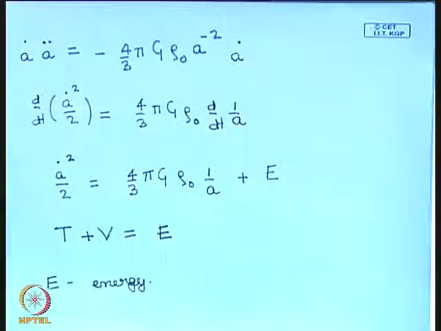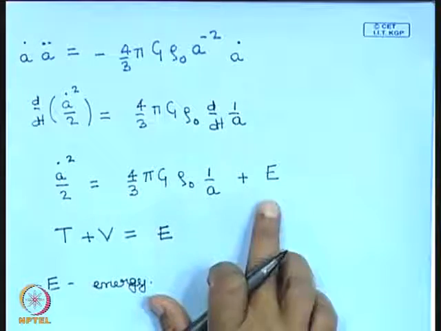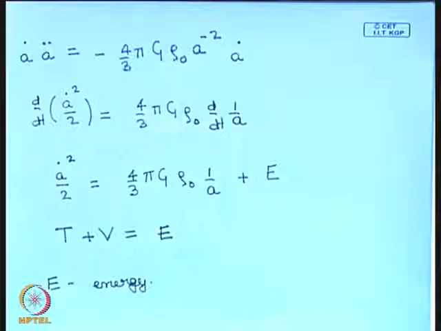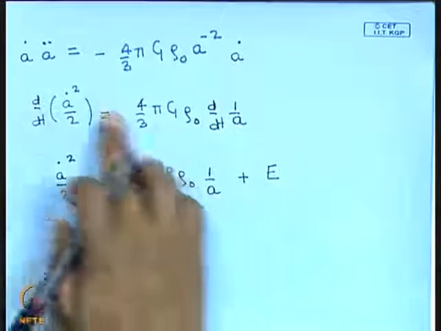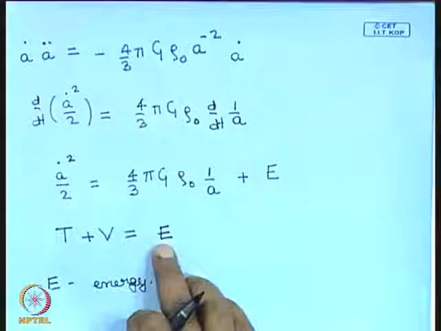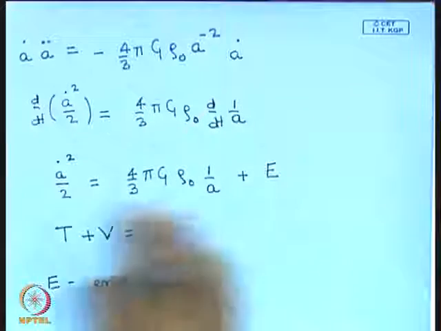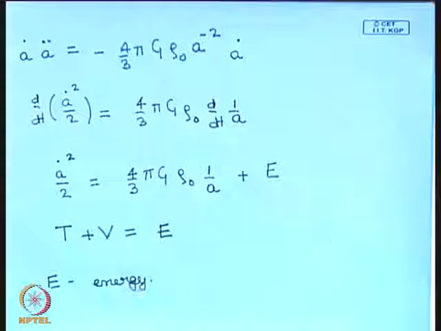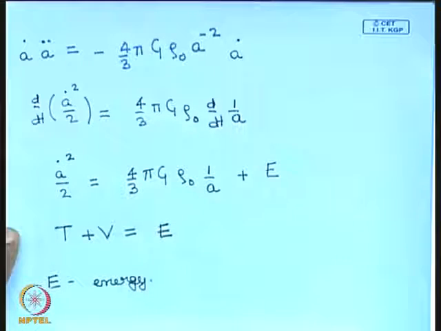Now the question is how to determine the value of this E from observations. I am living in a universe, and to integrate this equation once more and determine the solution for the scale factor, I have to determine the value of E. The whole thing depends on the value of E. How to determine the value of this E? So let us discuss that.